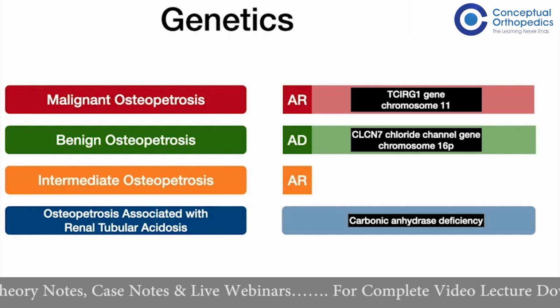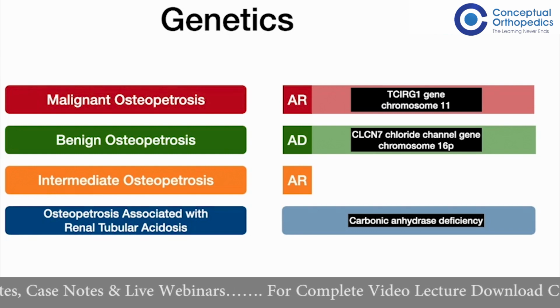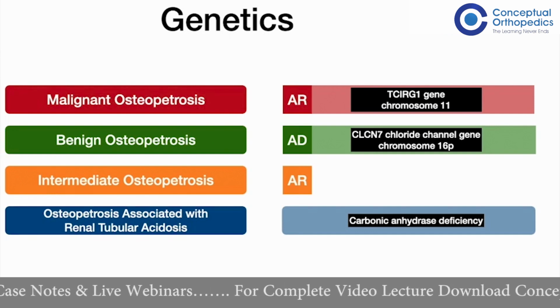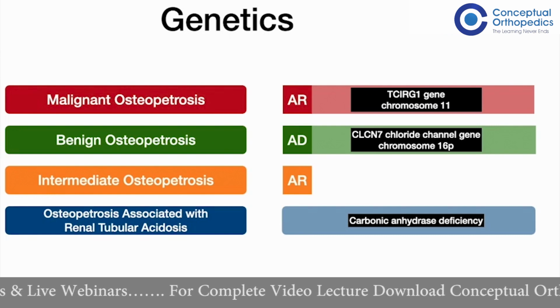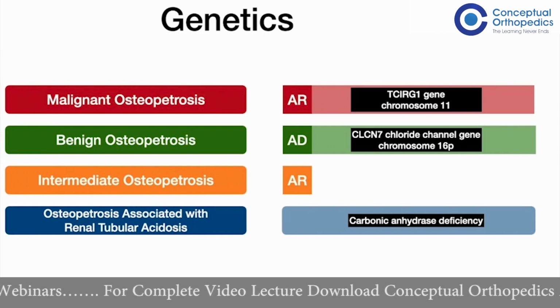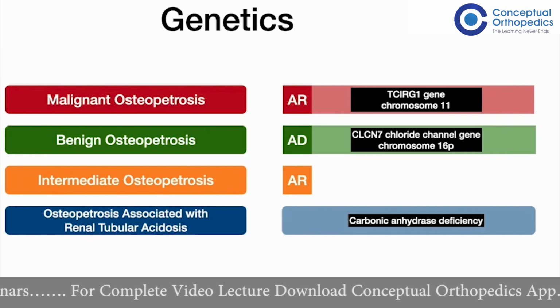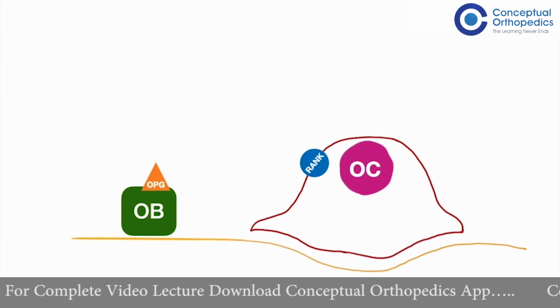That means they basically acidify the bony surface. So this is not possible. The inorganic material in the bone is not broken down and hence the resorption is blocked. So we will see how carbonic anhydrase works through an osteoclast in this slide.